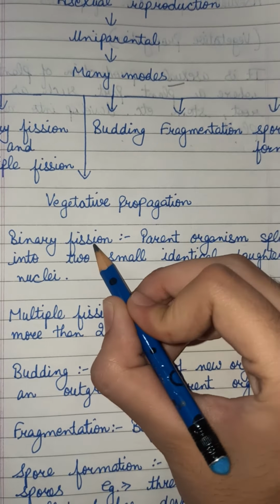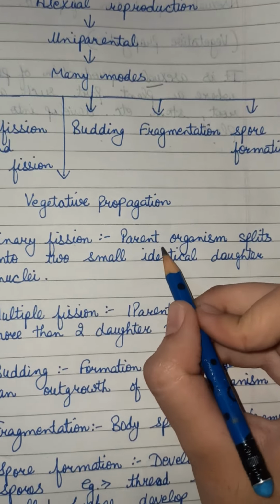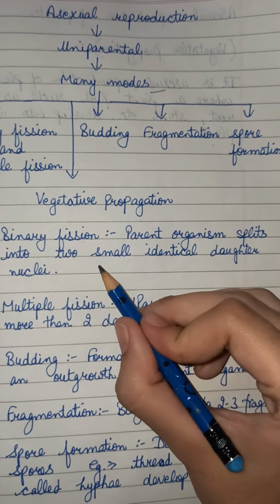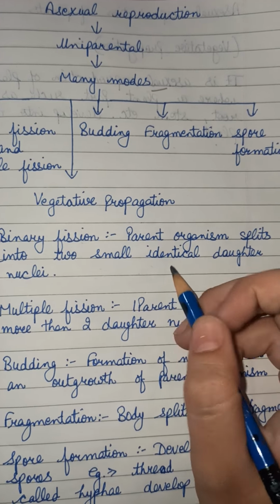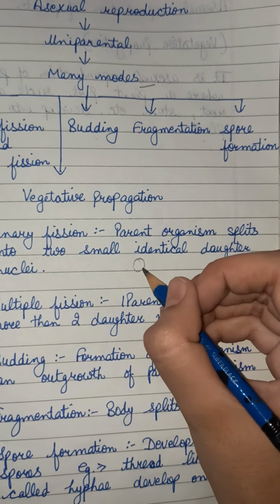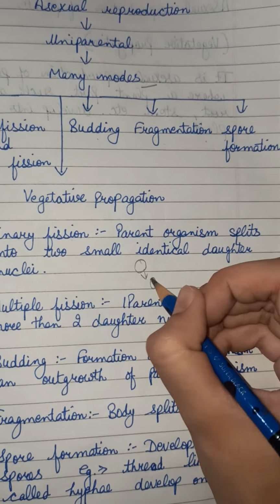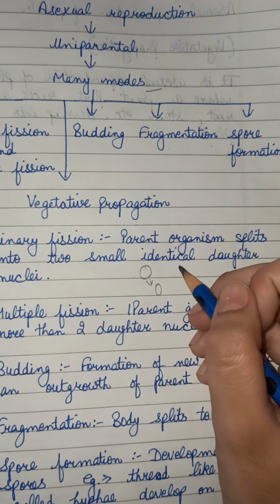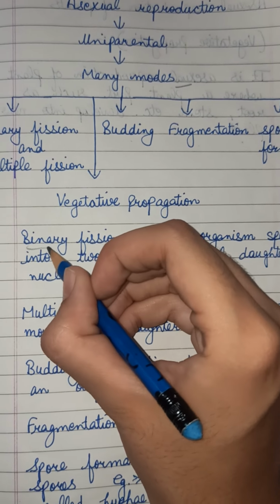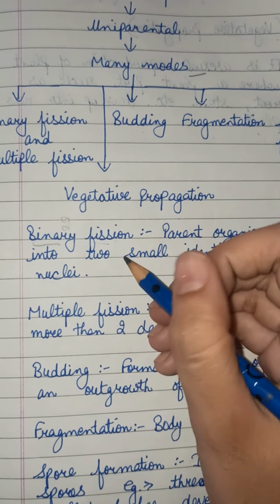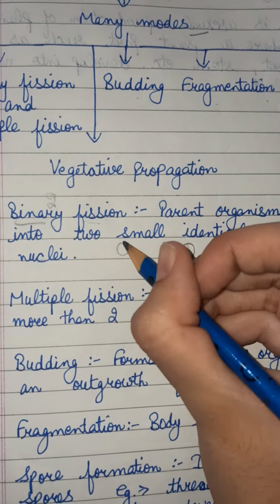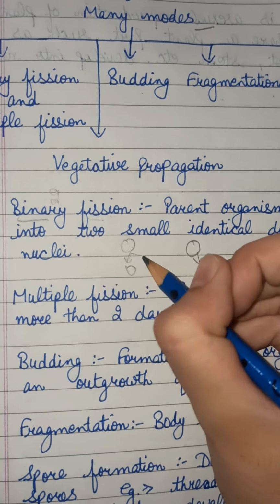So here we go. Binary fission. Here the parent organism splits into two small identical daughter nuclei. Binary means two and fission means splitting. So a parent nucleus forms two daughter nuclei.